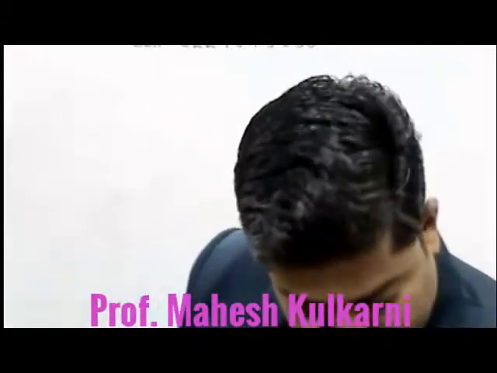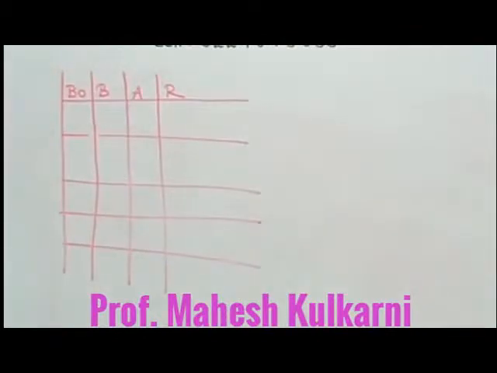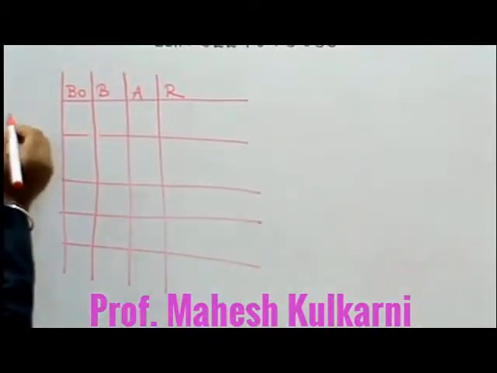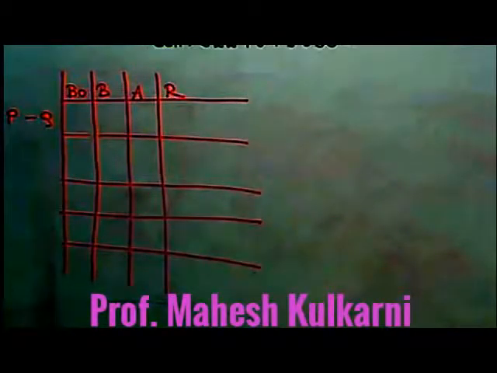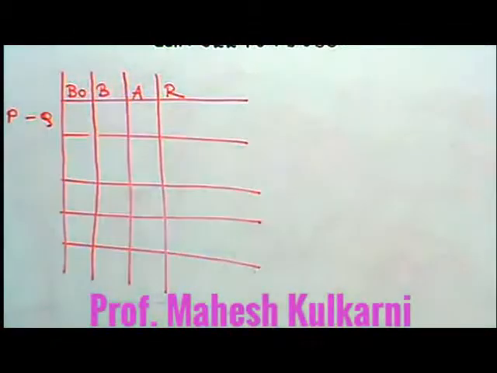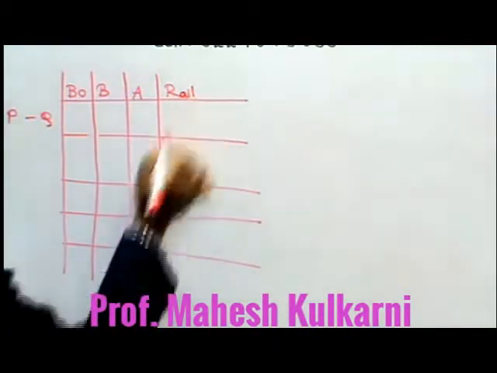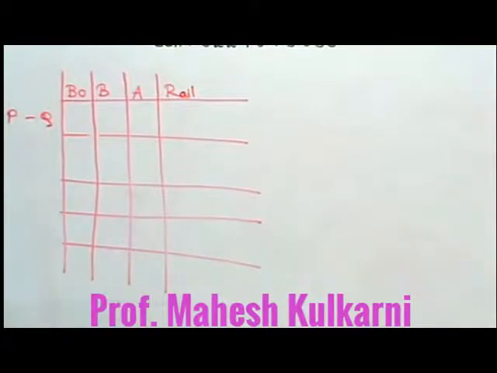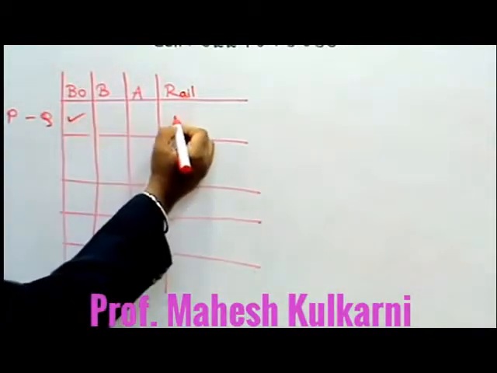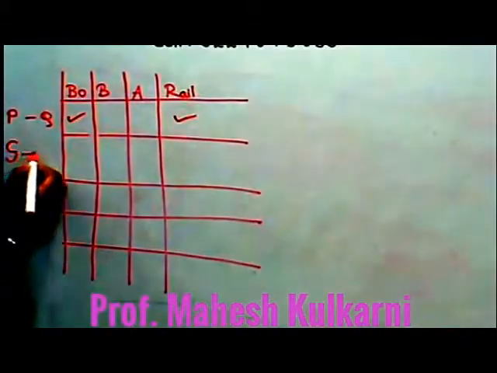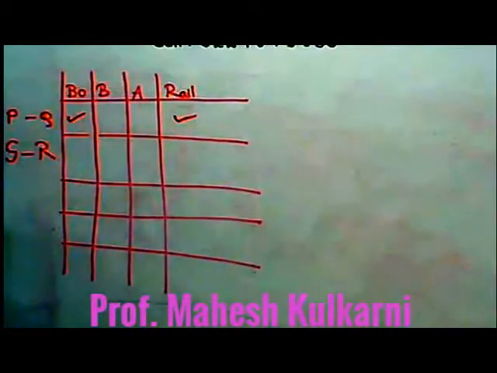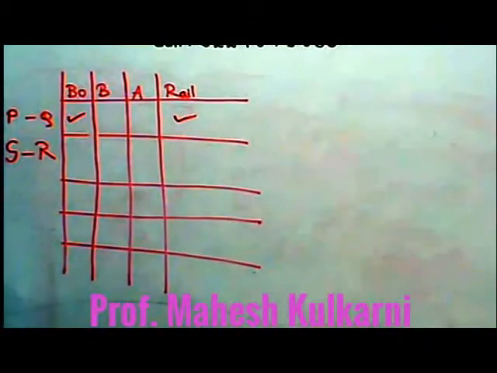Best idea, we have to draw a chart first. I am making the cities here. So P to Q, they are connected by boat as well as by rail. So R here is for rail. So P and Q are connected by boat as well as rail. S and R, they are connected by bus and boat.